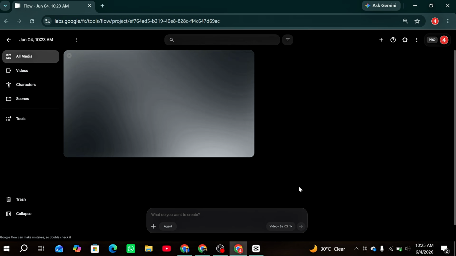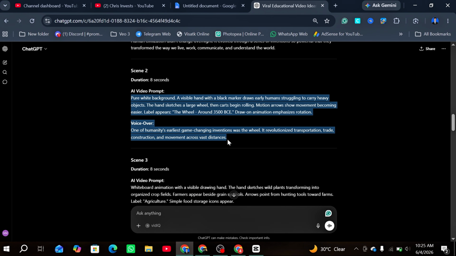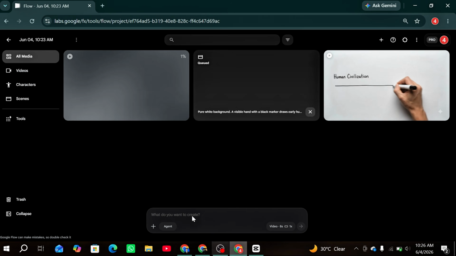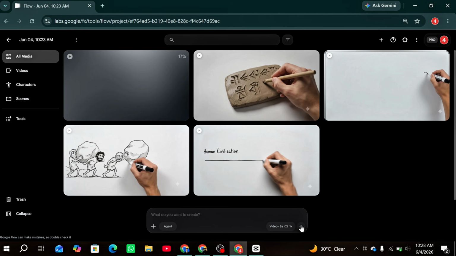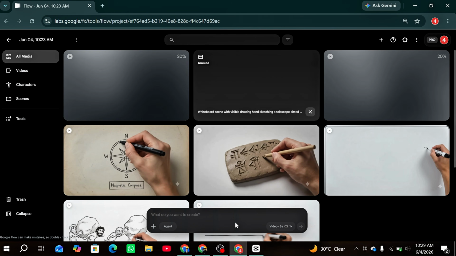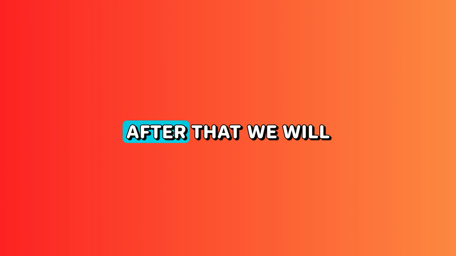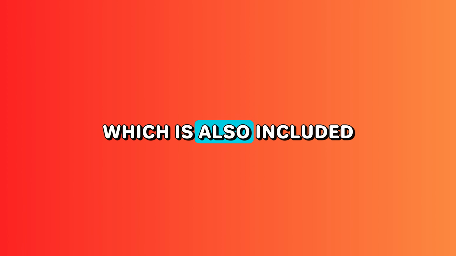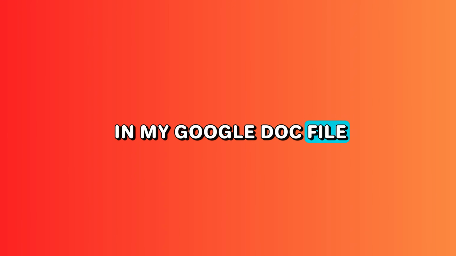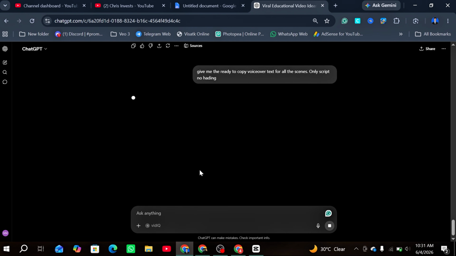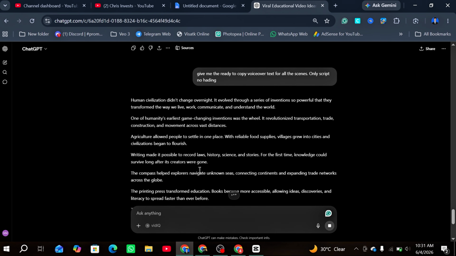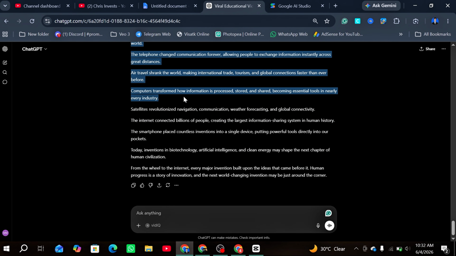Once the first video is ready, copy the second prompt from ChatGPT, then return to Google Flow, paste the prompt, and click the Generate button. Apply the same formula for the third, fourth, fifth, and sixth scenes, generating each video one by one. After that, we will use a small tool to extract the script from it, which is also included in my Google Doc file. Paste it, and simply press Enter. GPT will then write a professional script from it. We will copy the entire script.